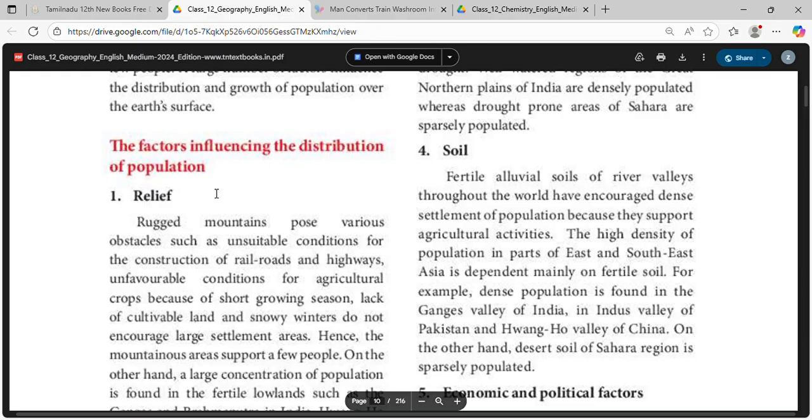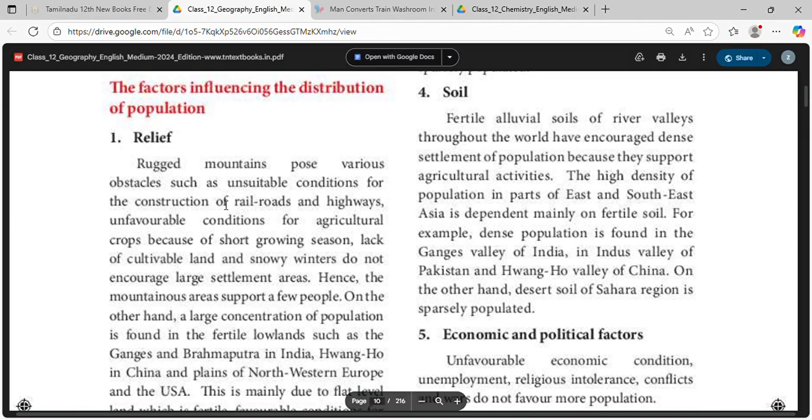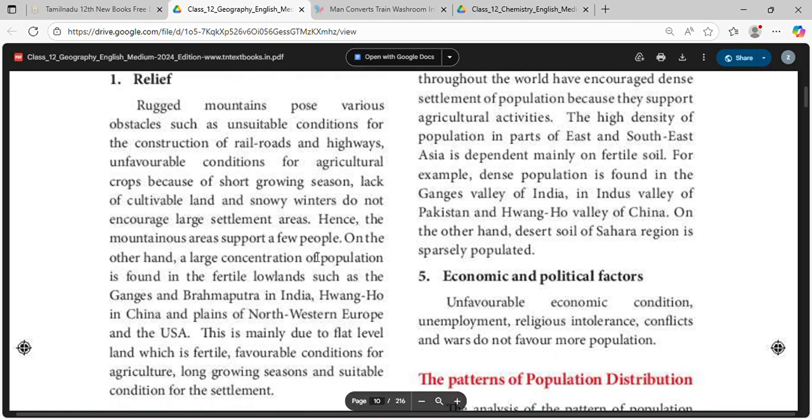Relief influences the distribution of population. Rugged mountains pose obstacles, with unsuitable conditions for railroads. Hence, the mountainous areas support few people.